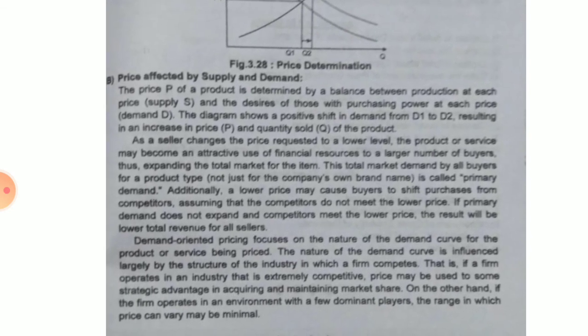Always remember, whenever a seller changes the price to a lower level, the product or service becomes more attractive to a larger number of buyers. So you are expanding the total market of the item. The total market demand by all buyers for the product type is called primary demand. Demand-oriented prices focus on the nature of the demand curve for the product or service being priced. For demand, there are four basic laws of supply and demand, and according to that the price is determined.